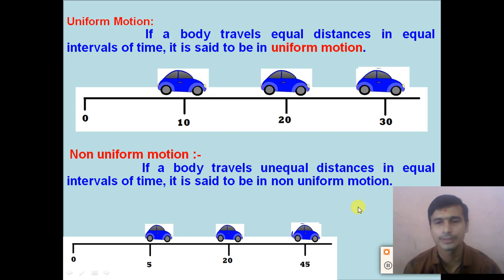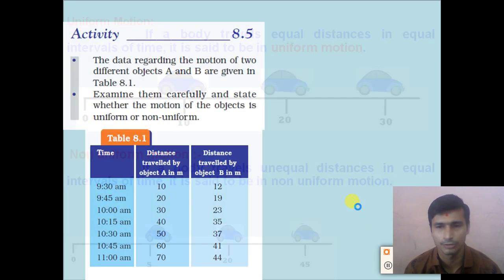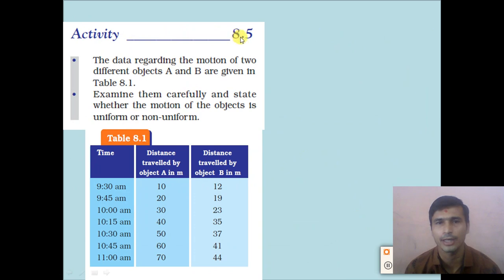Now dear students, the same example is given in your textbook also in the form of Activity 8.5, right? Activity 8.5. The data regarding the motion of two different objects A and B are given in the table below. टेबल में हमको दो ऑब्जेक्ट दिए हैं, ऑब्जेक्ट A and object B, and their regarding data is given. Examine them carefully and state whether the motion of the object is uniform or non-uniform.